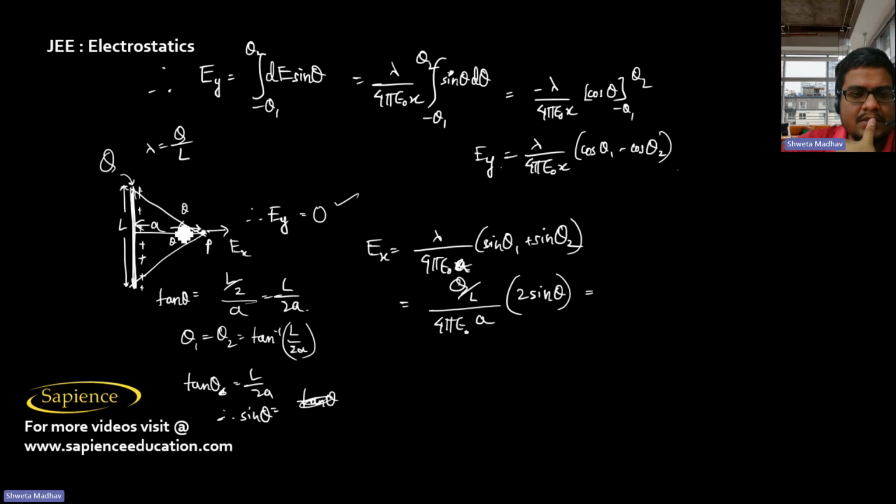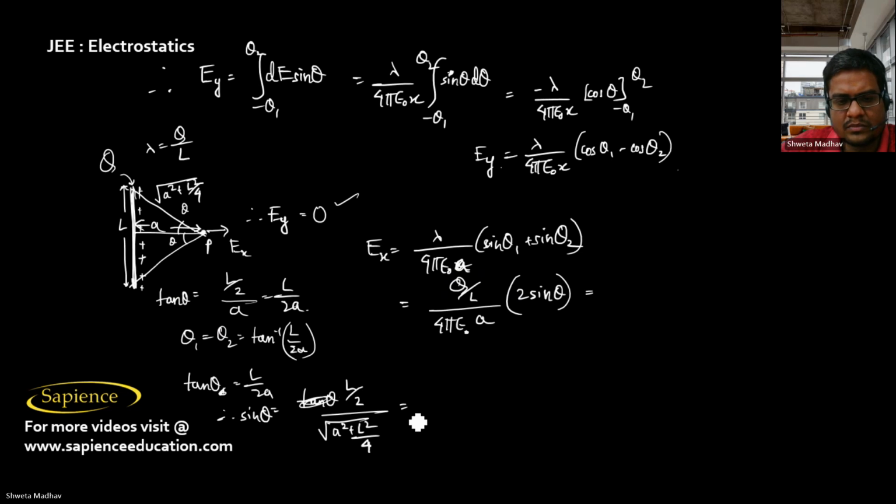Now sine theta is perpendicular by hypotenuse. Now this length will be root over A square plus L square by 4, so L by 2 square. Therefore sine theta will be equal to L by 2 divided by root over A square plus L square by 4. So this will be L by root over 4A square plus L square.